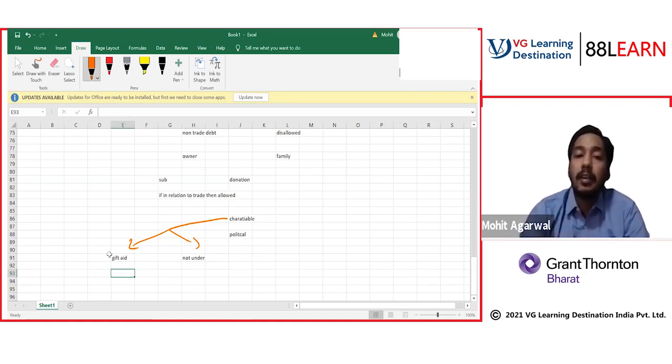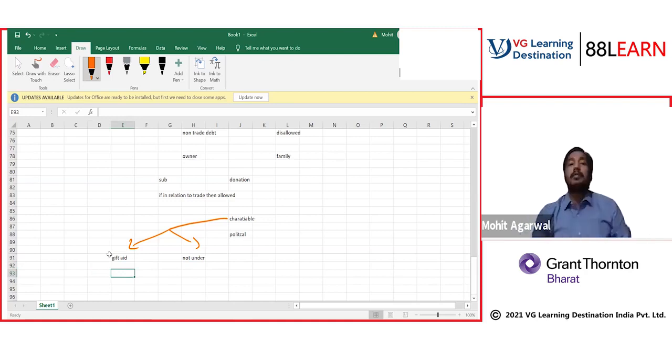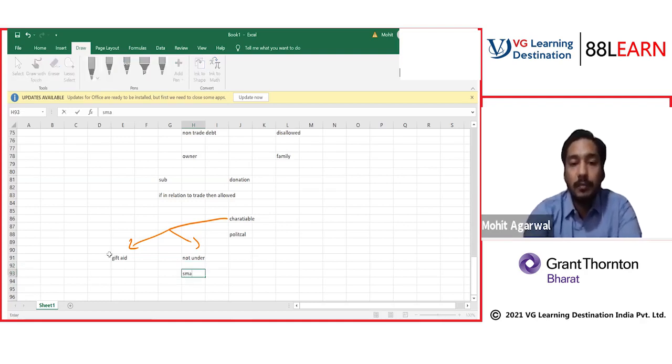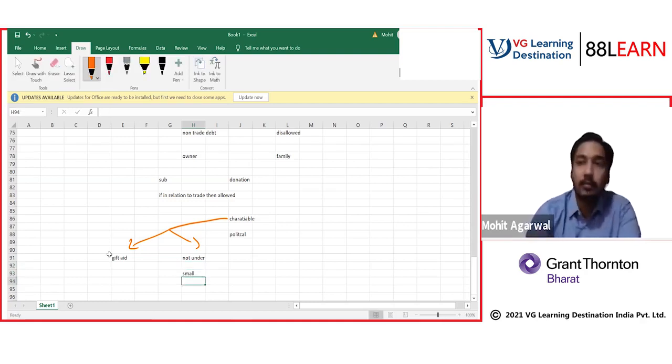Sir, why will it be disallowed? Because relief is given in a different manner, by extending the tax rate band. Don't you remember I've taught you that if a charitable donation is done under the Gift Aid scheme, the benefit is given in a very different manner. The tax relief is given using bands. So why are you giving double deductions? There is no benefit here if it is under Gift Aid. But if it is not under Gift Aid, then there is some rule. First, for it to be allowed, it should be small. First thing is it should be small, my friend, small.